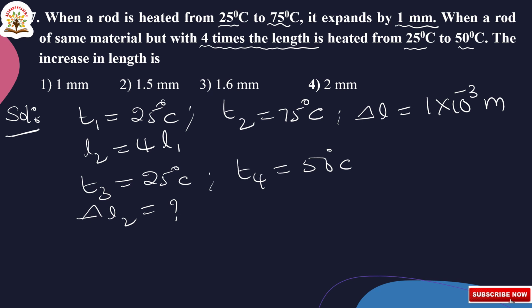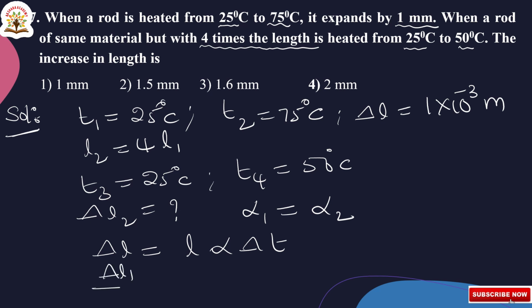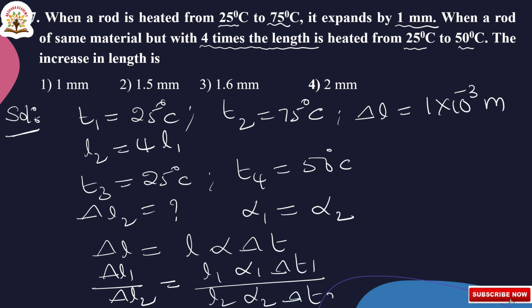Here they given the same material, nothing but alpha 1 is equal to alpha 2. So delta L is equal to alpha L delta T. So delta L1 by delta L2 is equal to L1 alpha 1 delta T1 by L2 alpha 2 delta T2.